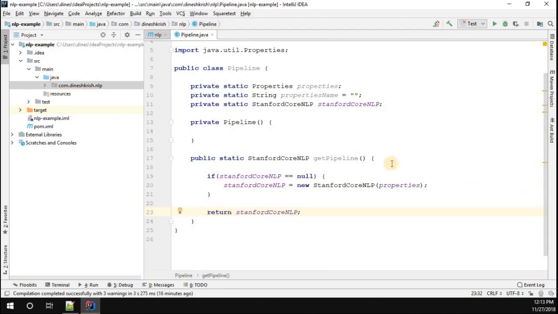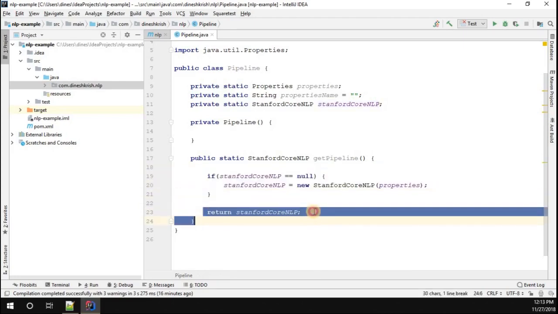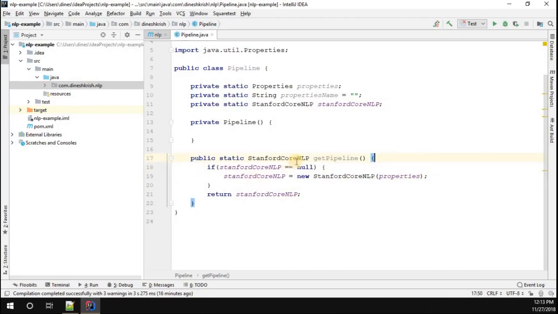So what is the logic here? Whenever we call this get pipeline method, if it is null, I'll be creating a new object, then I'll be returning that object. If it is not null, this line would be skipped, and we'll be returning the same object again to make sure we are always getting one object. So that is a typical singleton implementation, right? So that is done.